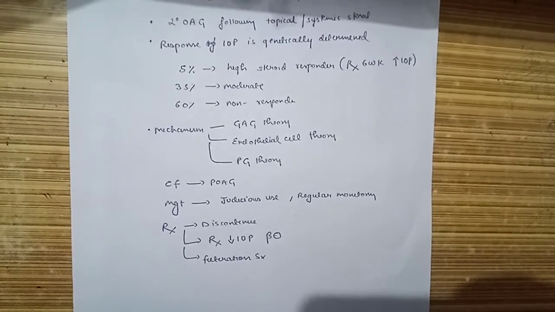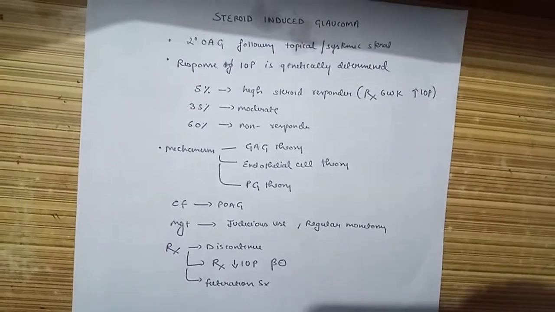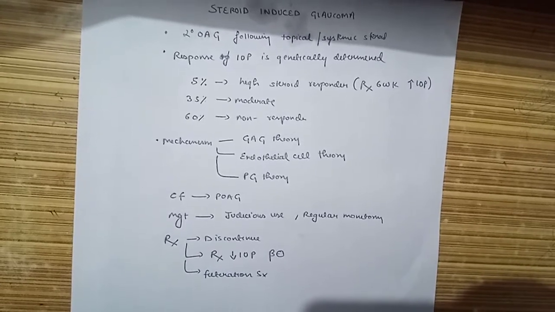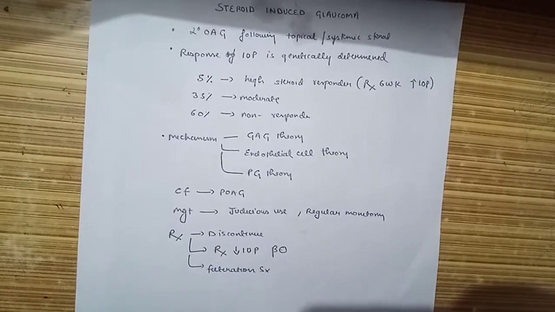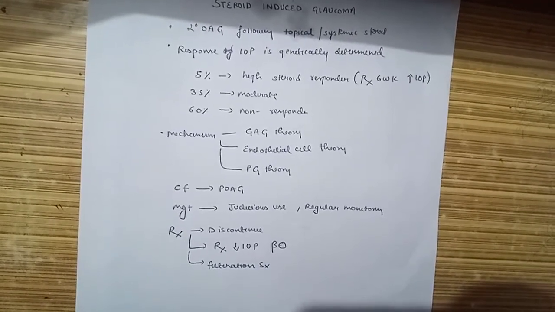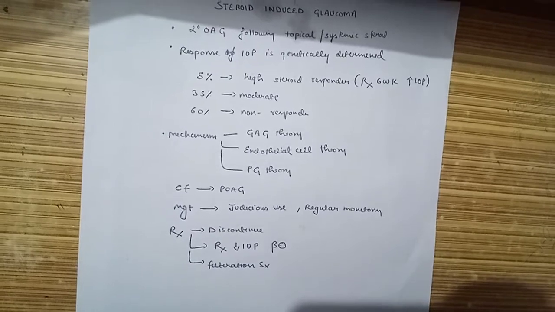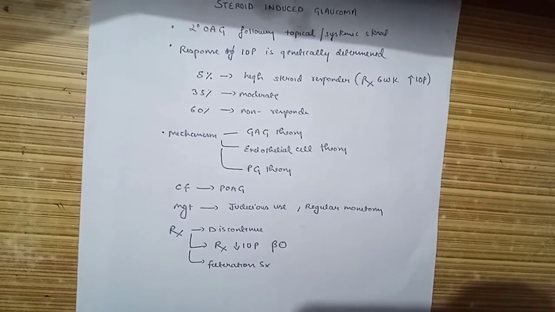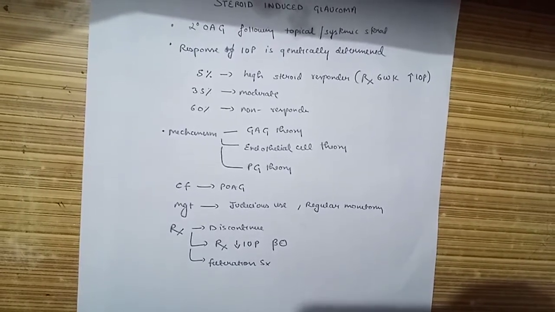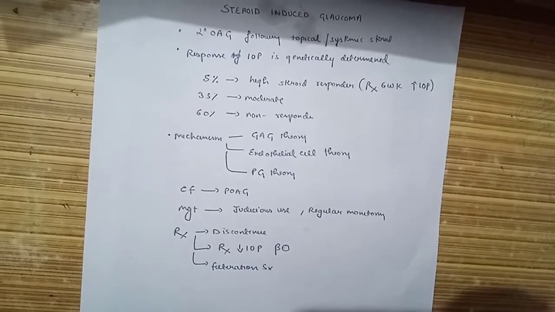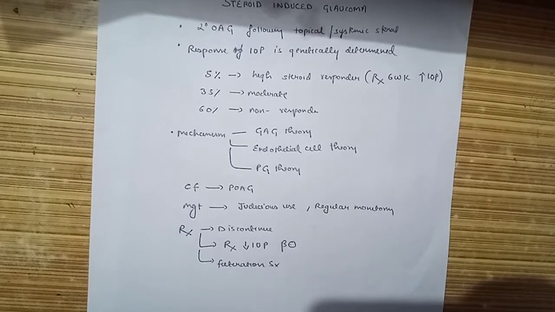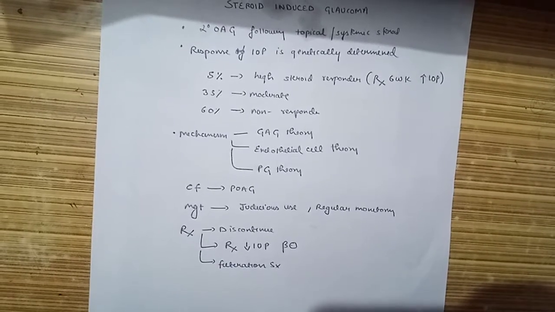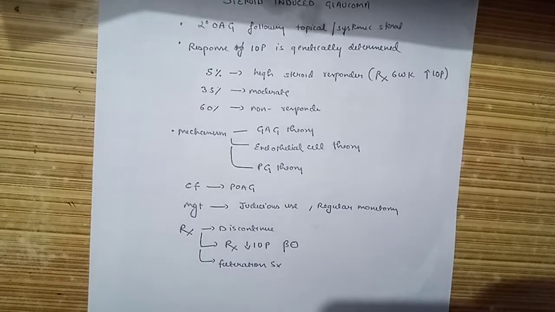Now, coming on to the clinical features of steroid induced glaucoma, these are similar to primary open angle glaucoma, meaning a patient may be initially asymptomatic. He may have episodes of eye aches or headaches. He may have frequent changing of glasses and increased dark adaptation time. A patient who is observing the changes may notice an initial scotoma. Later on, the visual changes become more significant, and the patient may finally land up in blindness.